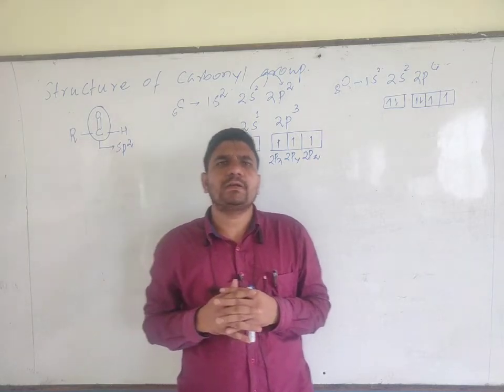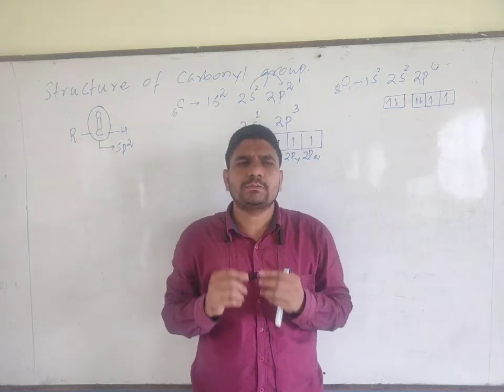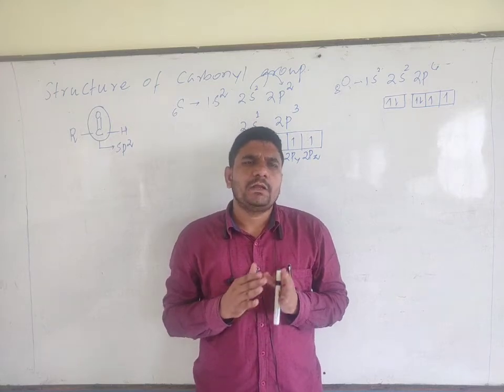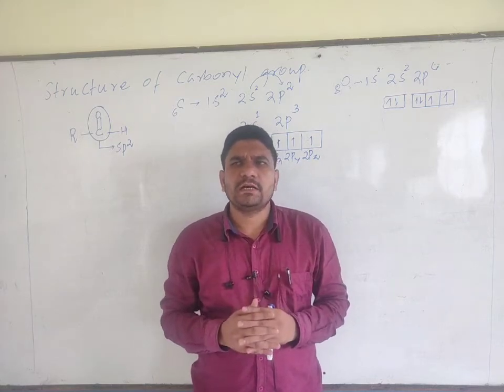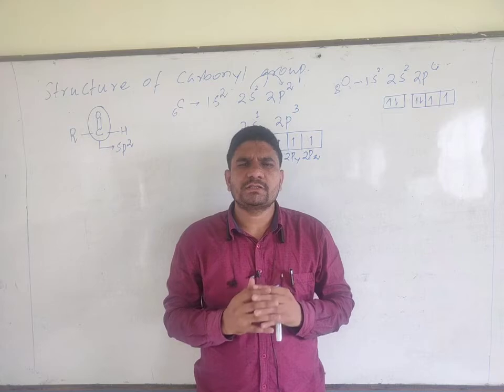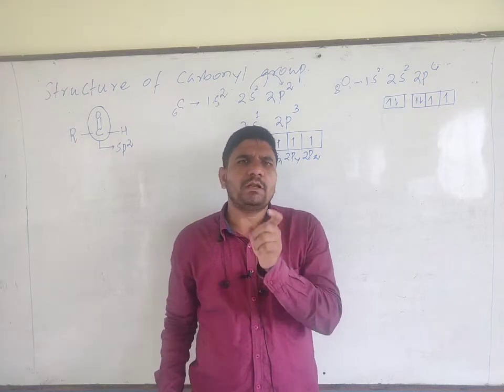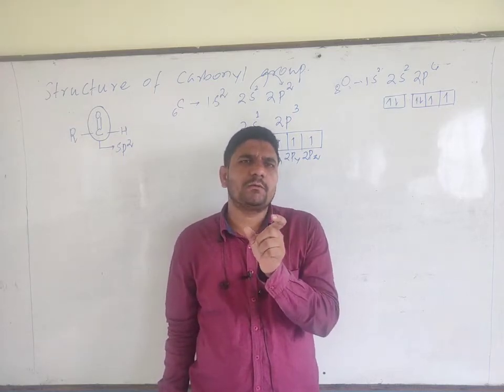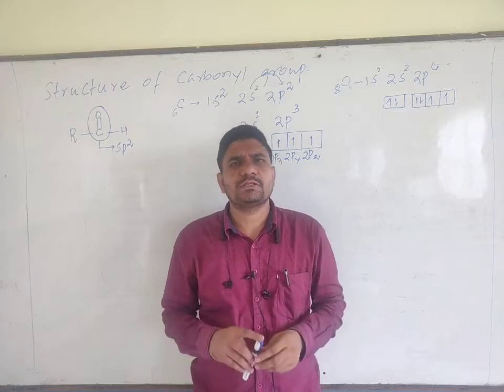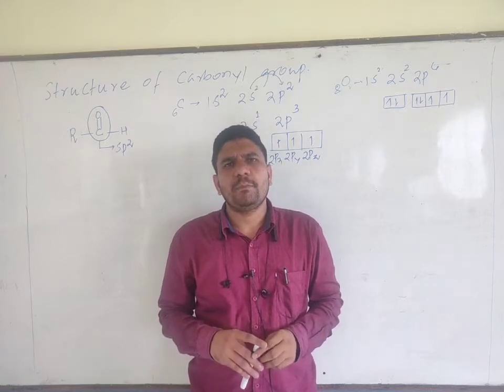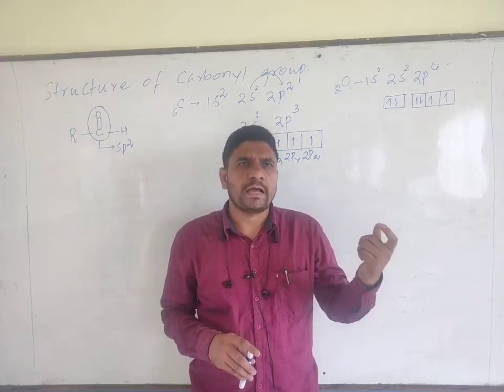How does the number of sp2 hybrid orbitals become 3? In class 11, we studied that the number of atomic orbitals involved in the hybridization process is equal to the number of hybrid orbitals.